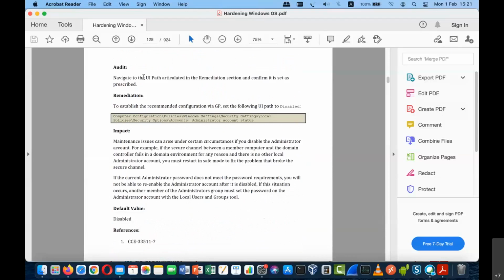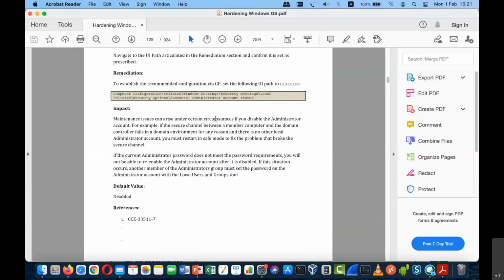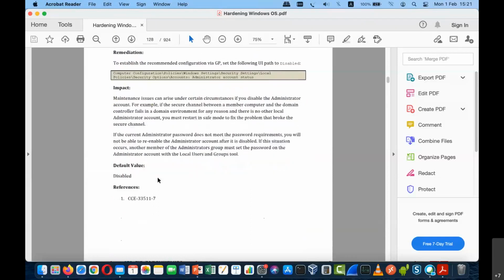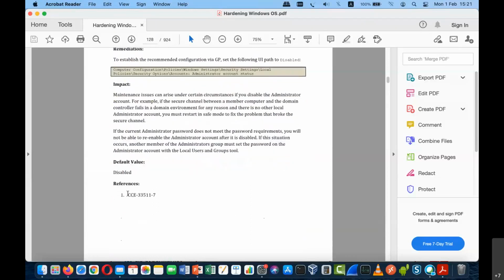So we have to go to this particular path. Generally, most of these things will be with respect to the registry keys available in Windows, if we talk about the Windows operating system. So for this particular registry path, we have to change that to disable. By default, it will be enabled, and that has to be disabled. So what will be the impact and what will be the default value? Accordingly, we can also see the references of this.